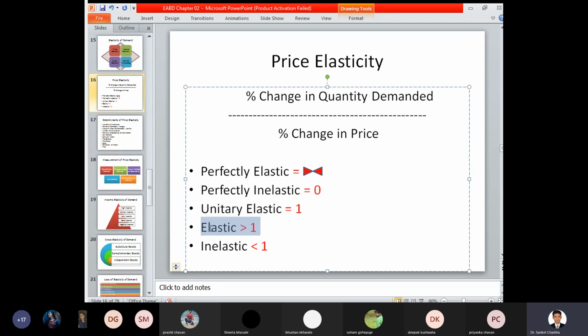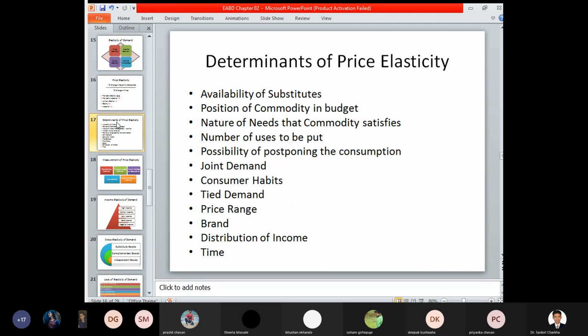If your budget was 500 rupees but you purchased the product of 800 rupees, then the elasticity is greater than 1. A higher costing product is available, and accordingly you purchased a product of 800 rupees. That is the position of commodity in the budget. If the budget increases, the quantity demanded also increases and the product is switched from one product to another.